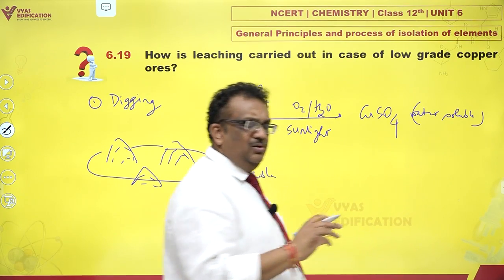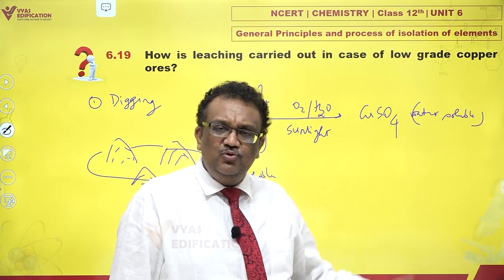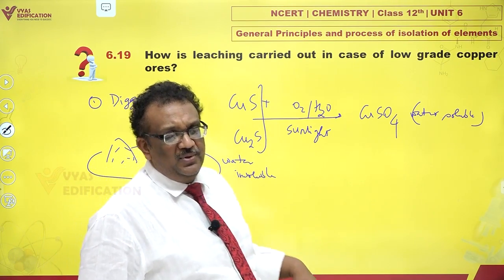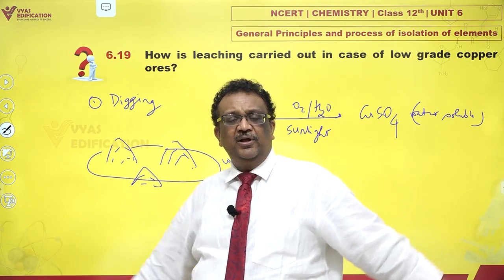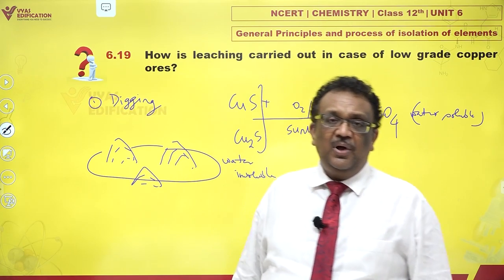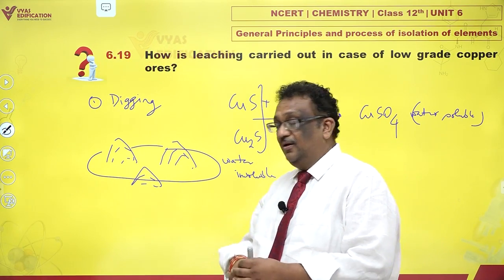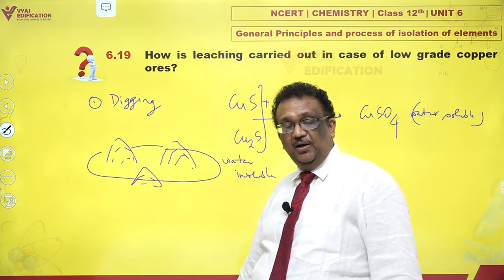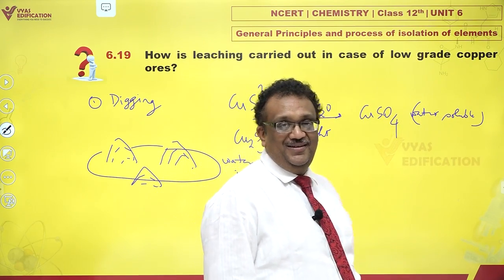So, it is a slow process, it takes time. But then, we are not in a hurry. Just wait for 2-3 years. You have to do nothing. Just go on digging and piling up copper ore. Make a small pit so that water can be stored there. And come back after maybe a year or 2 or 3. You find that whatever rainwater has accumulated in the puddle has become bluish owing to copper sulfate.